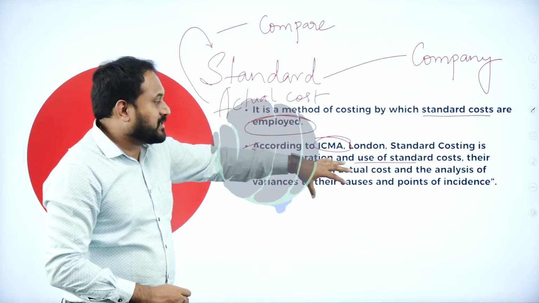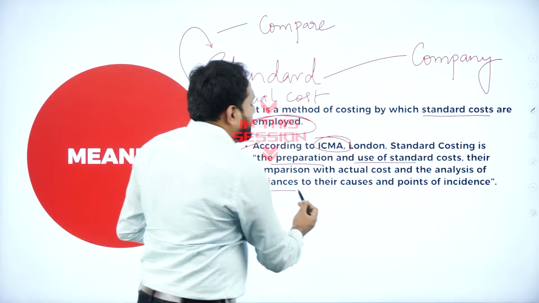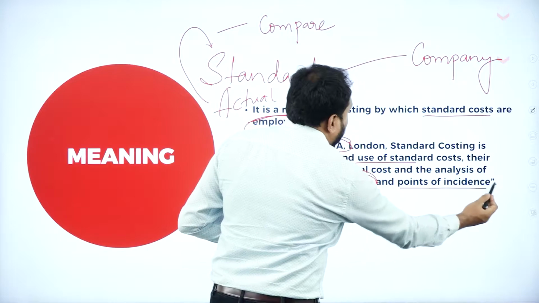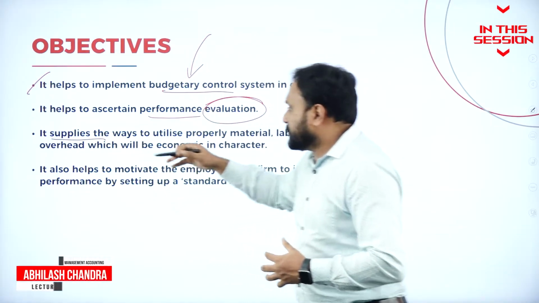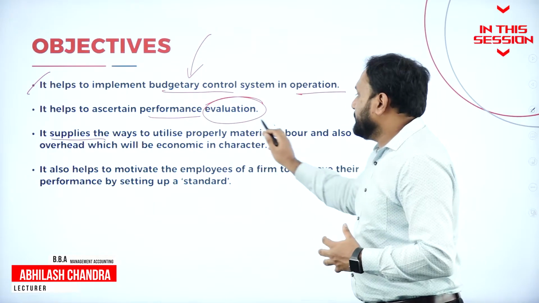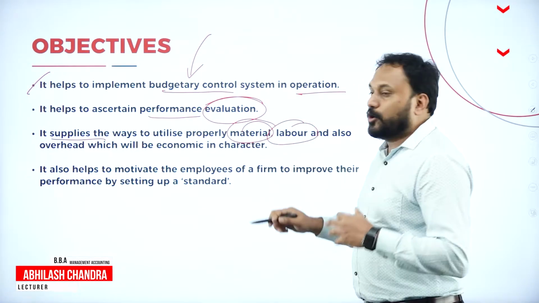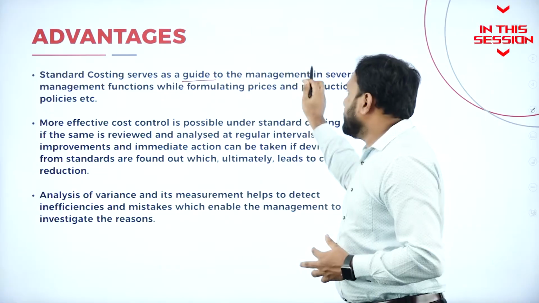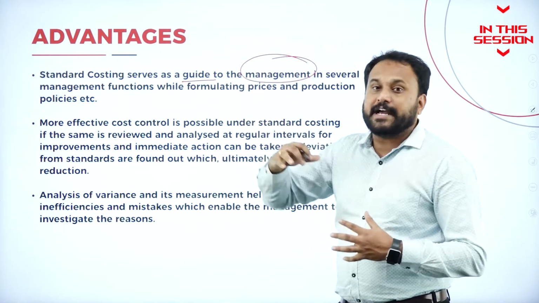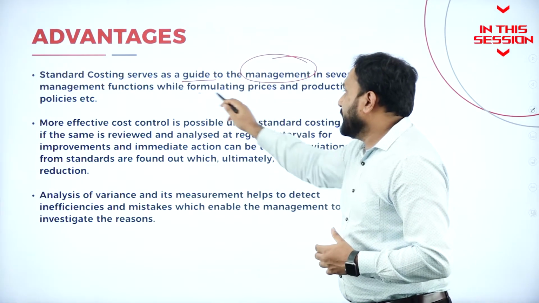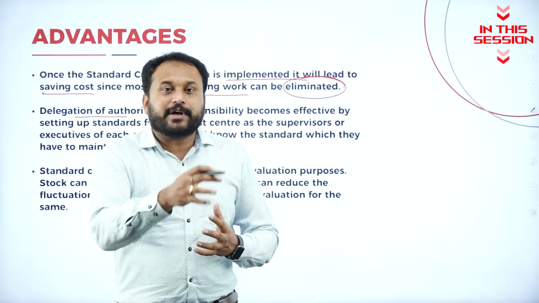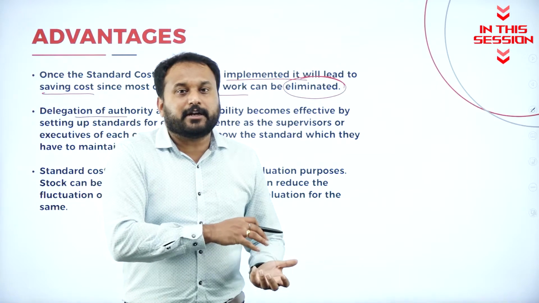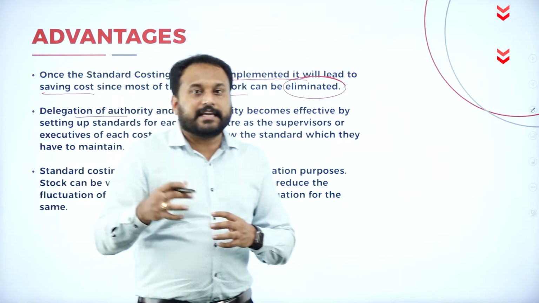Why they do it is to analyze the variance of their causes and the point of incidence where exactly they meet. It supplies the ways to utilize properly the material, labor and also the overhead to the management in several management functions while formulating price and production policy. Transferring authority and responsibility to somebody else. That is called delegation.